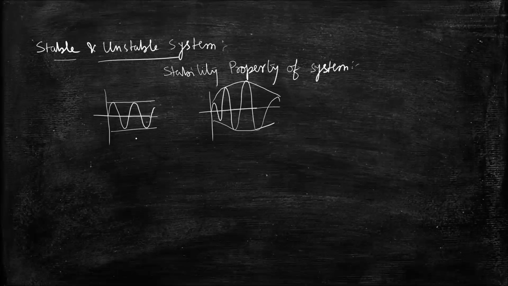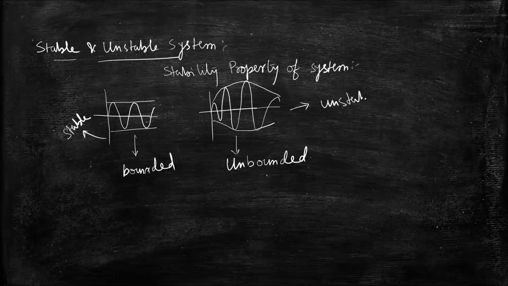So I can say this is bounded, and this is unbounded. So this system is known as a stable system, and this system is known as an unstable system.